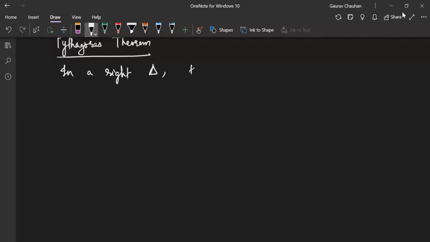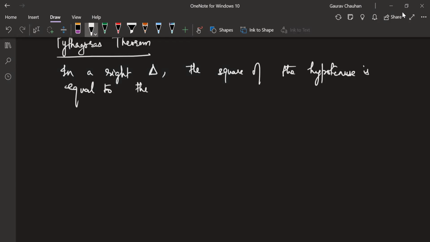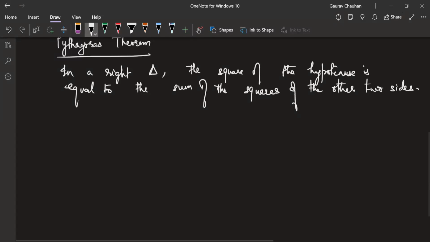In a right triangle, the square of the hypotenuse is equal to the sum of the squares of its legs. Also you can write it that way, but legs is another word, so let's use the other two sides, okay? All right, this is my theorem.